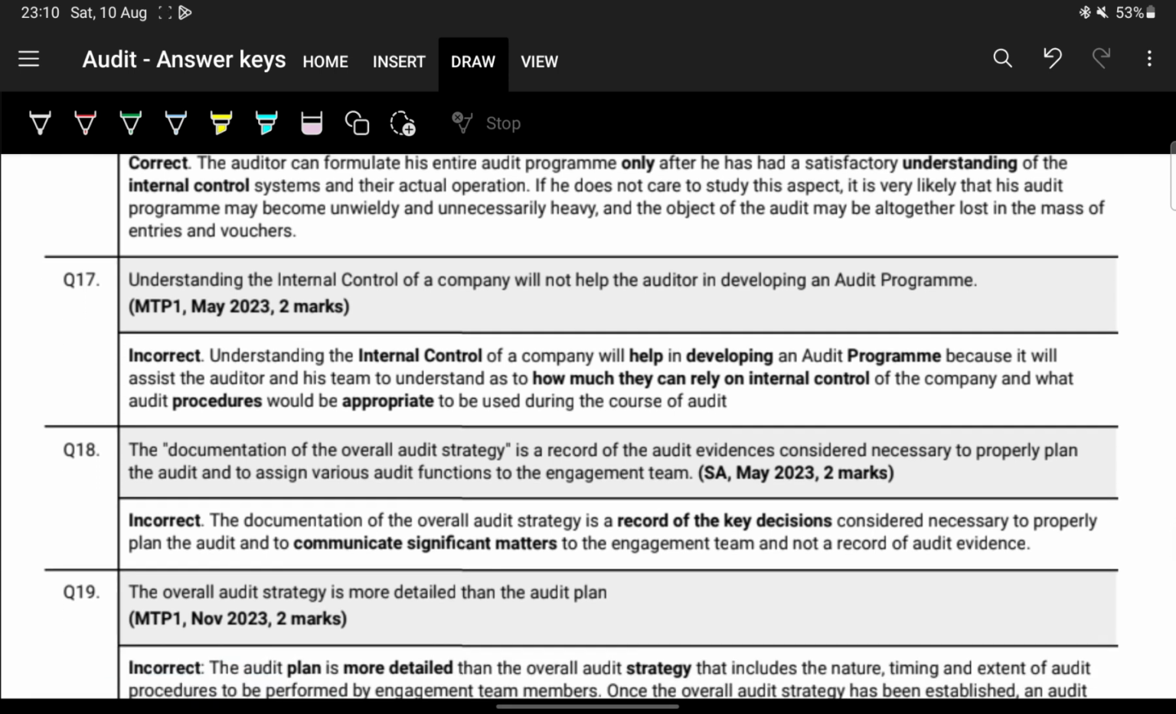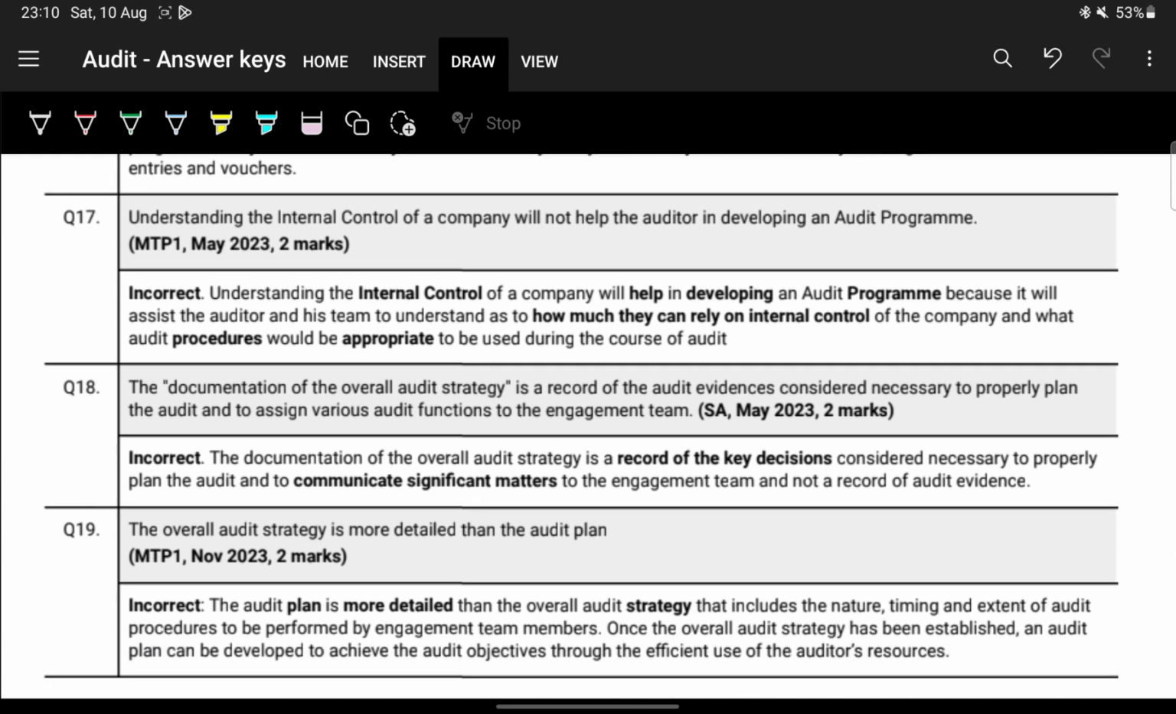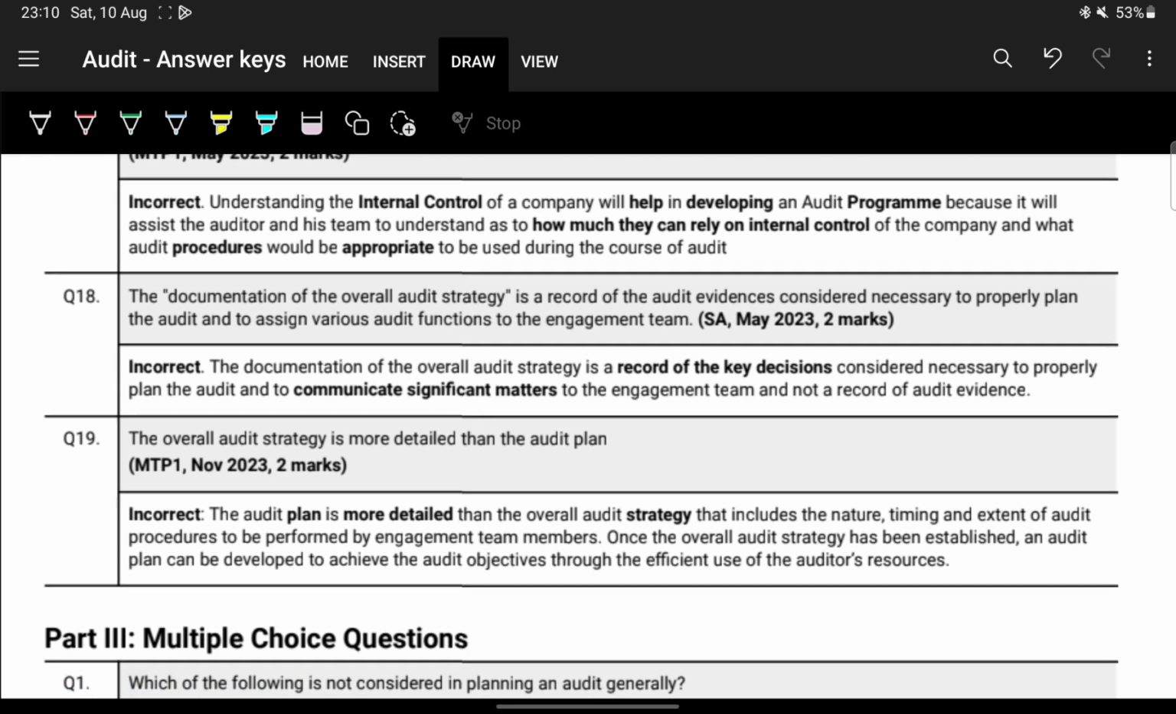Okay, next. Understanding internal controls of a company will not help. No, that's wrong. Internal control will definitely help in developing an audit program, right? Because it will help in deciding how much he can rely on the internal control. Okay, very good. Done.